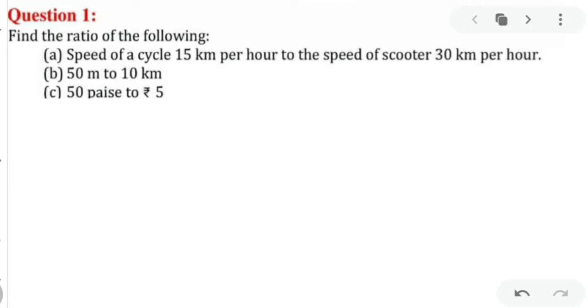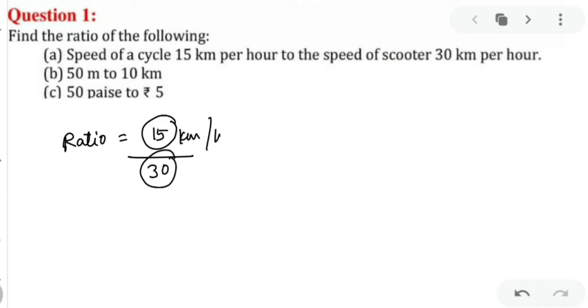Let's start. Find the ratio of the following: speed of cycle 15 km per hour to speed of scooter 30 km per hour. Now my dear kids, speed of cycle to speed of scooter, you have to find the ratio. So when we find the ratio, we will write 15 km, which is the speed of cycle, upon 30 km per hour, which is the speed of scooter.